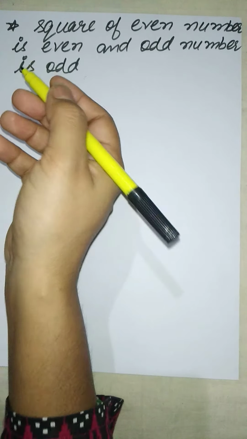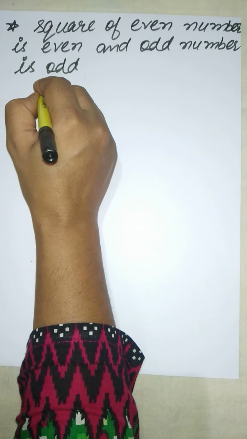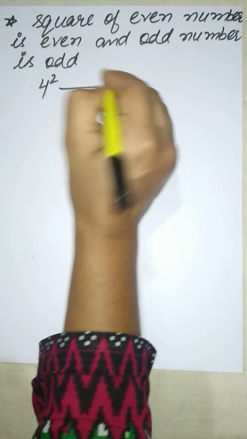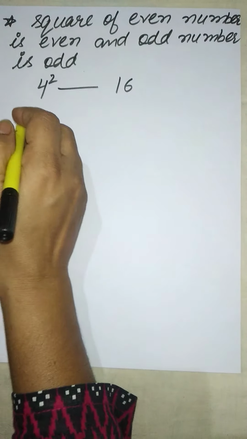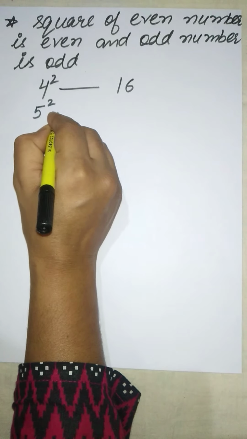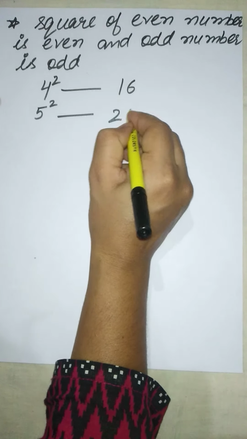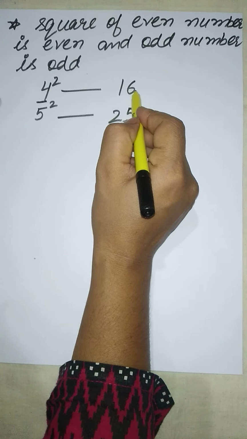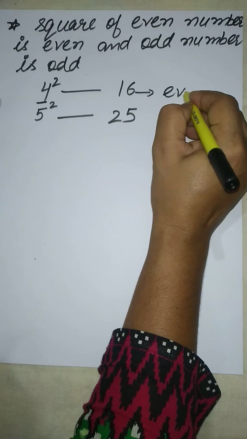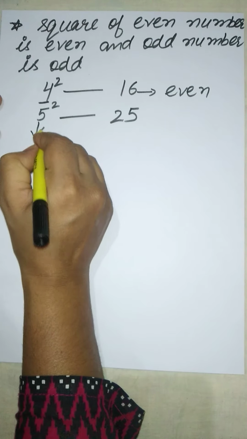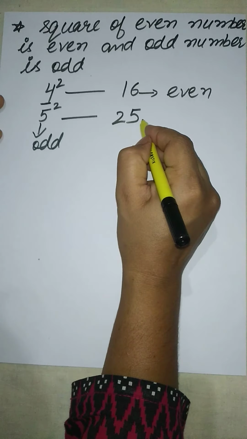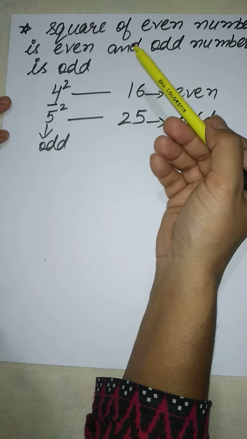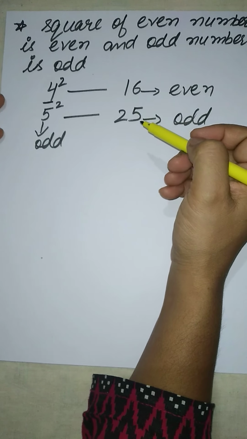That is, if I take the example of an even number, suppose I have taken the square of 4, the answer will again be an even number. If I take the example of an odd number, it will again be odd. 4 is an even number, the square number is also even. 5 is an odd number and the square number is also odd. So the square of an even number is even and of an odd number is odd.